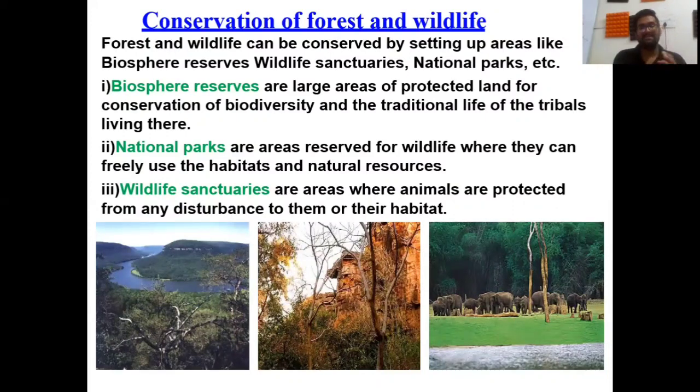Students, these three are mainly for conservation of forest and wildlife. We will study these three, biosphere reserves, national parks, and wildlife sanctuaries, in detail in the next session.